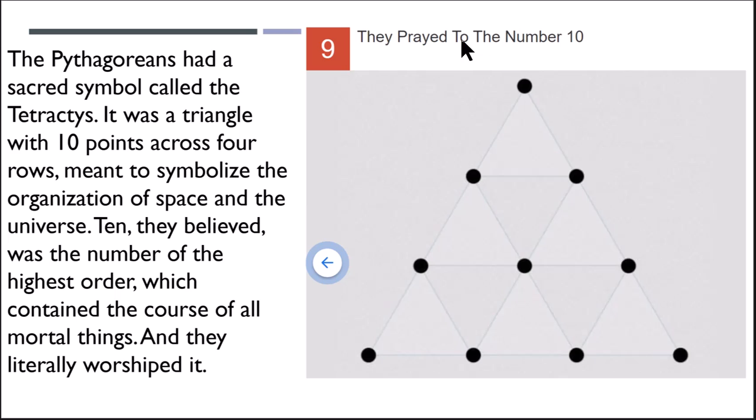It was prayed to, right? They prayed to the number 10, mostly because of this figure here, which is this triangle with 10 points on it. They believed it to be the number of highest order, a divine number, maybe because we had that many fingers as well.